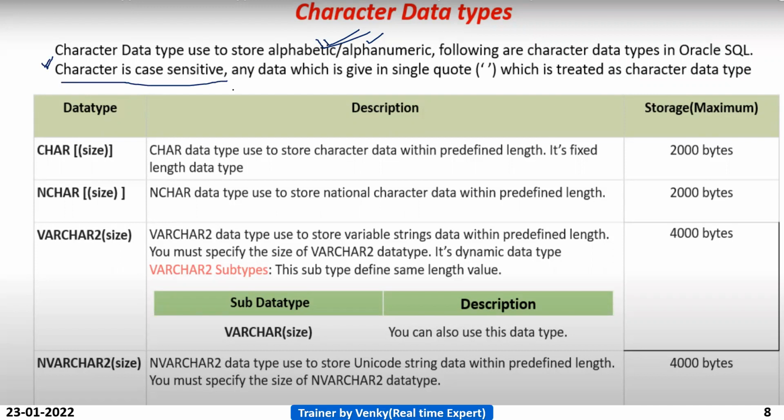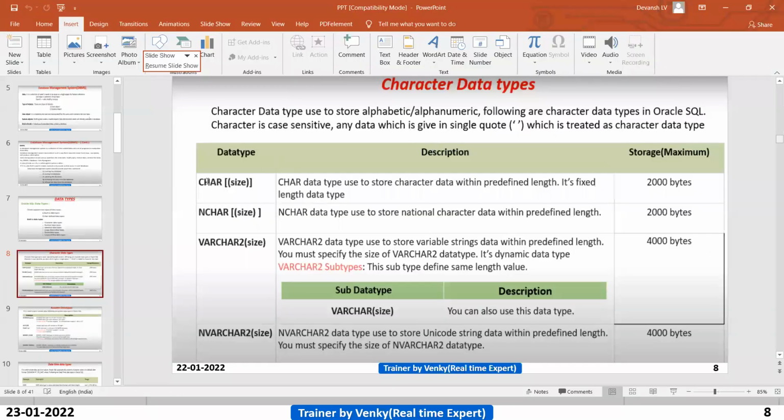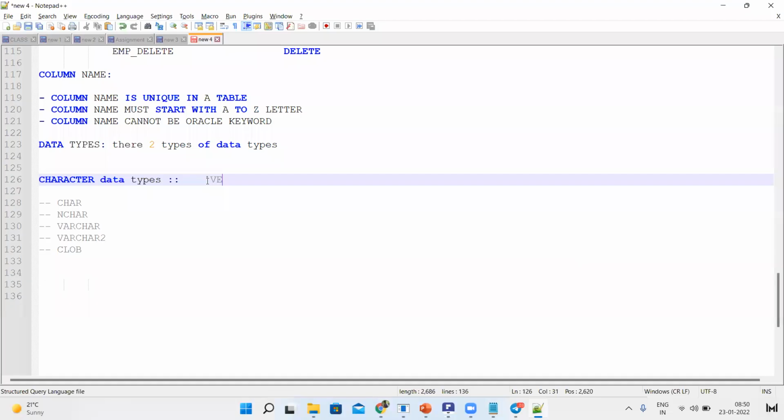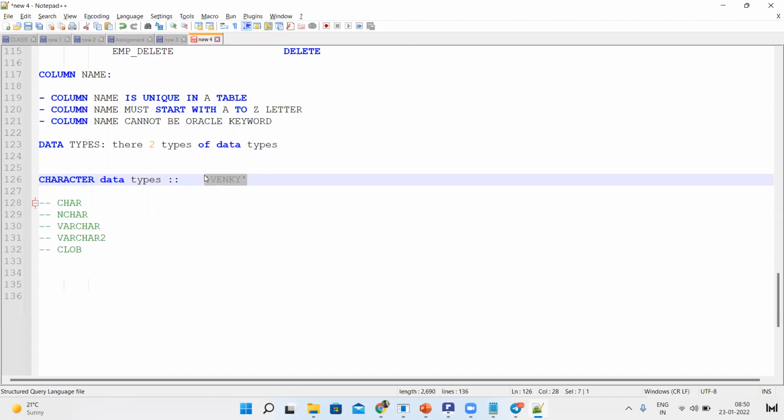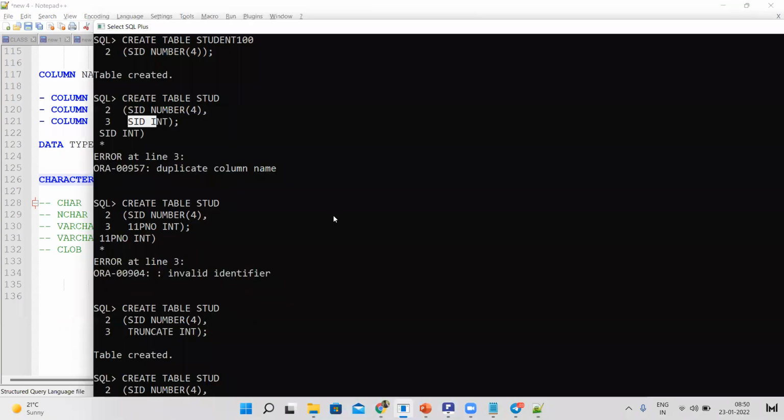So how will the Oracle compiler understand which is the character data? Anything which is given in single quotes, the Oracle compiler understands as character data. So if you want to insert any character data in our table, then you must use single quotes. Then only Oracle understands that it's character data. Let us see.